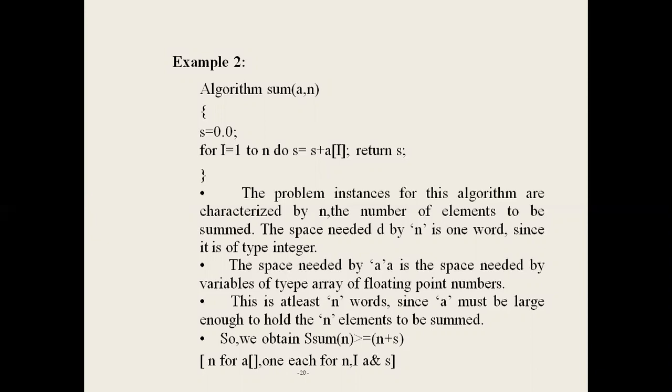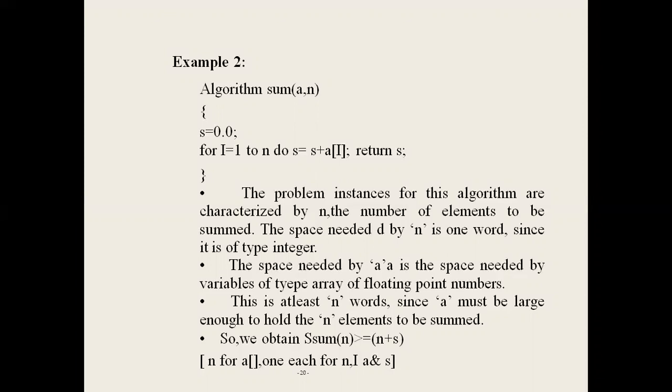So the instance is characterized by n, the number of elements to be summed. Space needed by n is one word since it is integer type. The space needed by a, an array of floating point numbers, is at least n words, since a must be large enough to store the n elements.